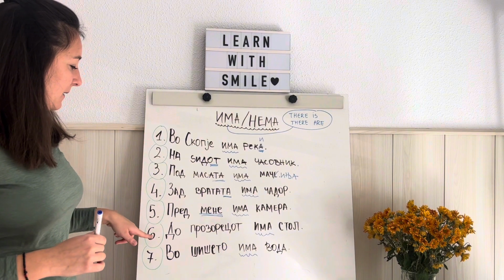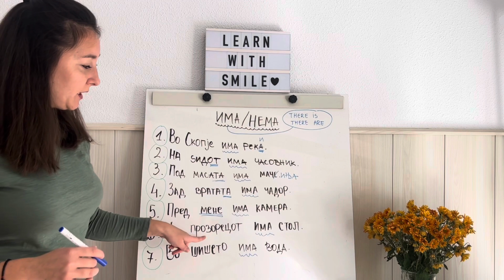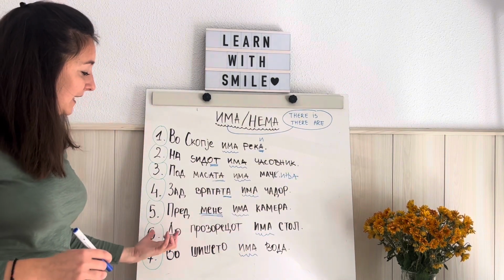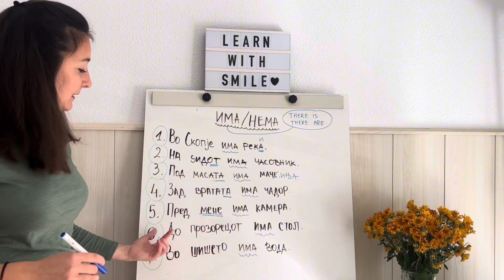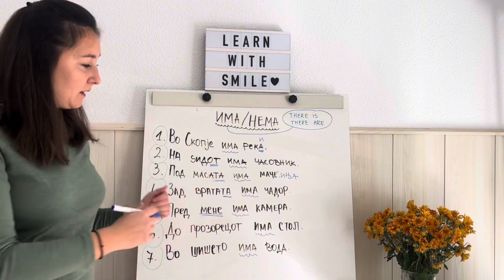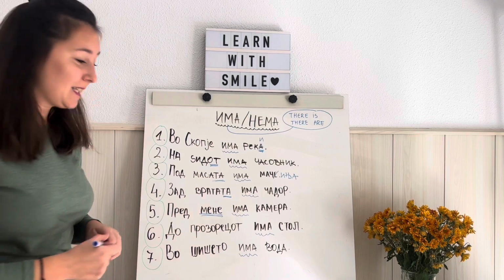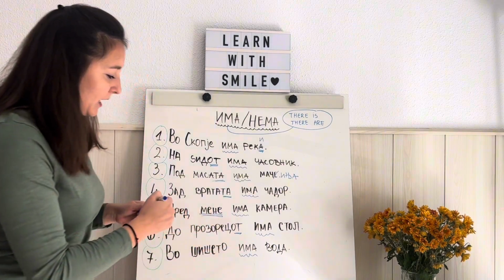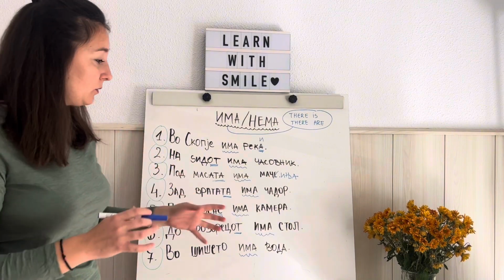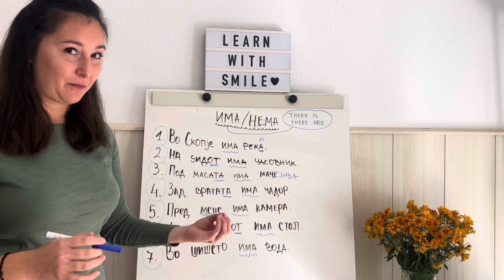Пред мене има камера. Or there is a camera in front of me. Perfect. Then, the next sentence. До прозорецот има стол. До прозорецот, next to the window. Do, next to something, like next to me there is this board. So next to the window, prozorec is window, and here also we have used the article. До прозорецот, next to the window, има stol, there is a chair.